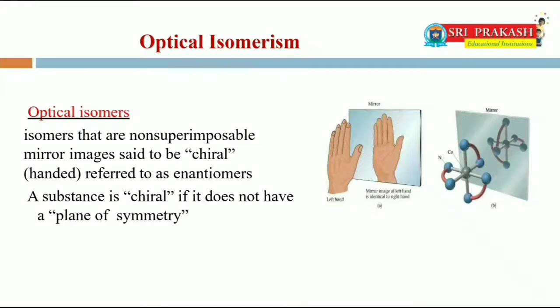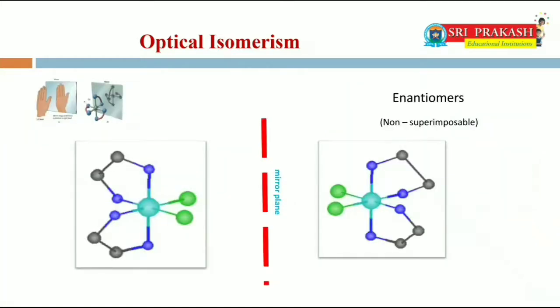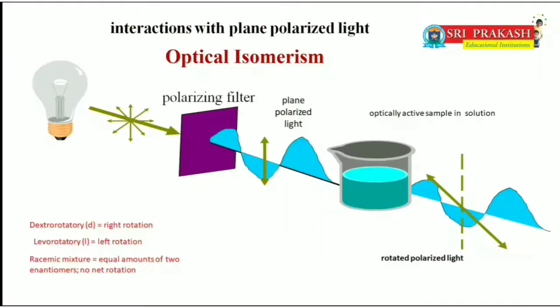Consequently, one optical isomer may produce a specific physiological effect within the body, whereas its mirror image produces a different effect or none at all. Optical isomers are usually distinguished from each other by their interaction with plane polarized light. Enantiomers possess many identical properties like solubility, melting point, boiling point, color and chemical reactivity.